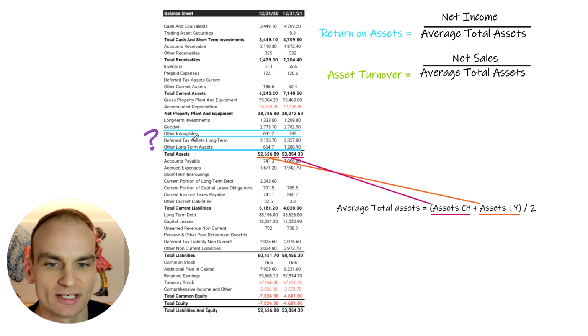We really don't know what that is. And so that's up for question as to whether that's actually driving the profitability of the business. It really comes down to what those other intangibles are. It's likely intellectual property. And then finally at the bottom here, we've got other long-term assets.